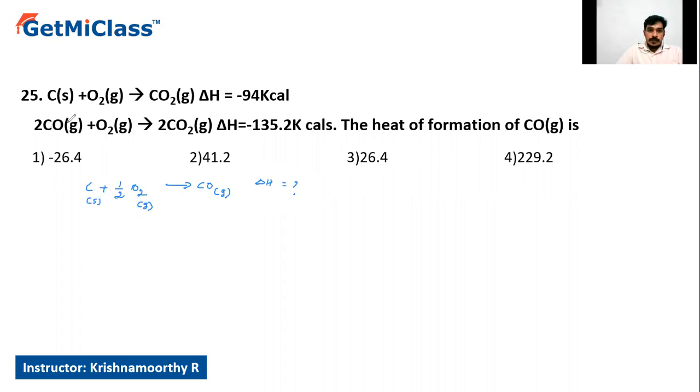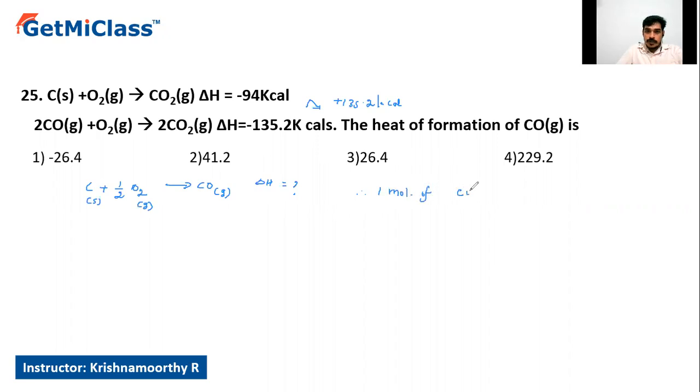So here carbon monoxide is present at the left side of the arrow mark. So reverse this equation. Once you reverse this equation, minus 135 becomes plus 135.2 kilocalorie. That is the value for 2 moles of carbon monoxide. Therefore, for 1 mole